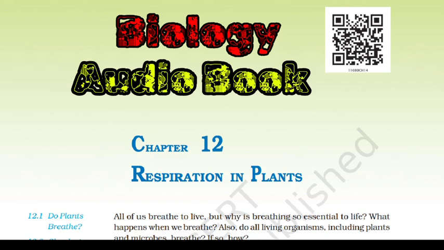The electrons, as they move through the system, release enough energy that is trapped to synthesize ATP. This is called oxidative phosphorylation. In this process, O2 is the ultimate acceptor of electrons, and it gets reduced to water. The respiratory pathway is an amphibolic pathway as it involves both anabolism and catabolism. The respiratory quotient depends upon the type of respiratory substrate used during respiration.